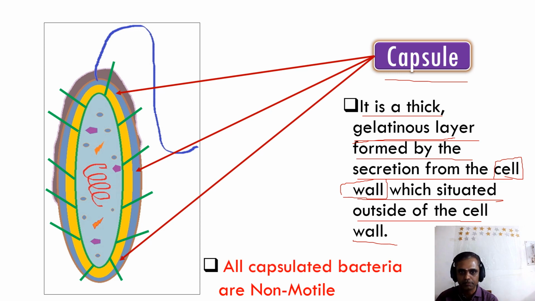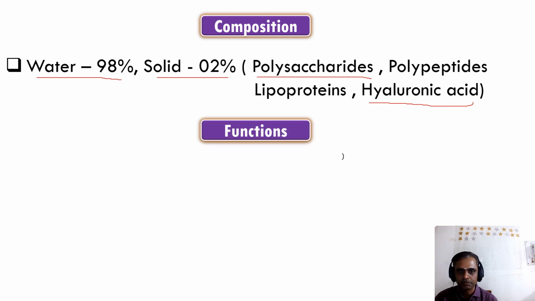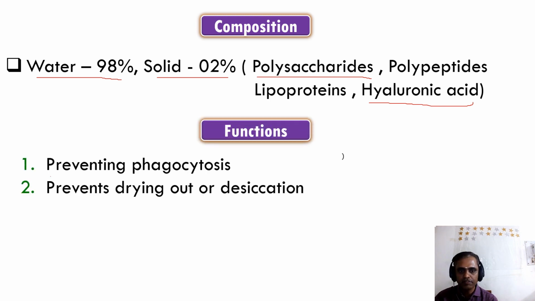Here it is very important, and again, a very important thing to remember: all capsulated bacteria are mostly non-motile. There are some exceptions, but the common rule is that most capsulated bacteria are non-motile. The composition of the capsule is 98% water and 2% solid. The solid substances are polysaccharide, polypeptide, lipoprotein and hyaluronic acid. This is very important. Its function is to prevent phagocytosis. You know what phagocytosis means, we studied it in the inflammation chapter. It also prevents drying or desiccation. That is the greatest function of this capsule.